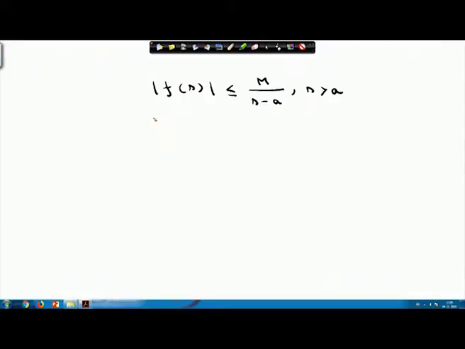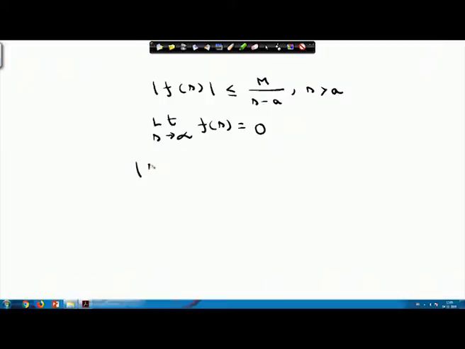Therefore, since the absolute value of the Laplace transform of a function is less than or equal to M by s minus a, as s approaches infinity this value should be equal to 0, because this is M by s minus a. So, you are getting the Laplace transform F(s) as s approaches infinity equal to 0.